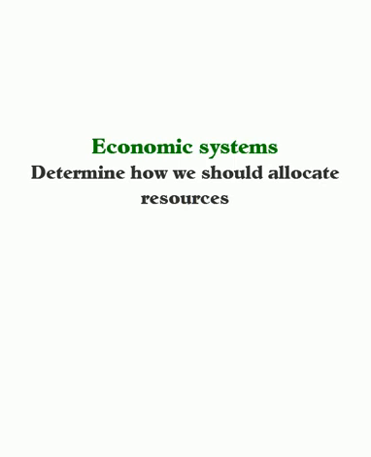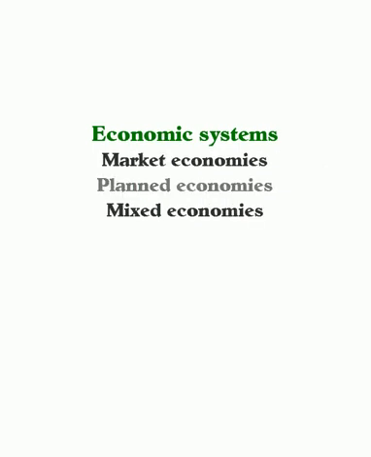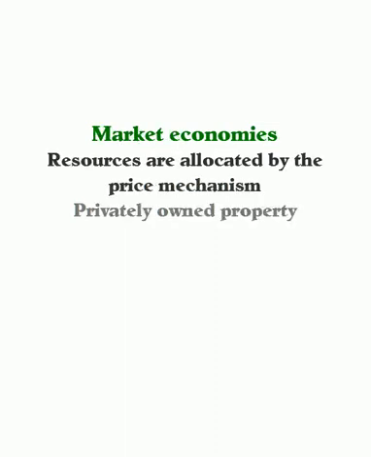Economic systems determine how we should allocate resources. Economic systems: market economies, planned economies, mixed economies. Market economies: resources are allocated by the price mechanism. Privately owned property.